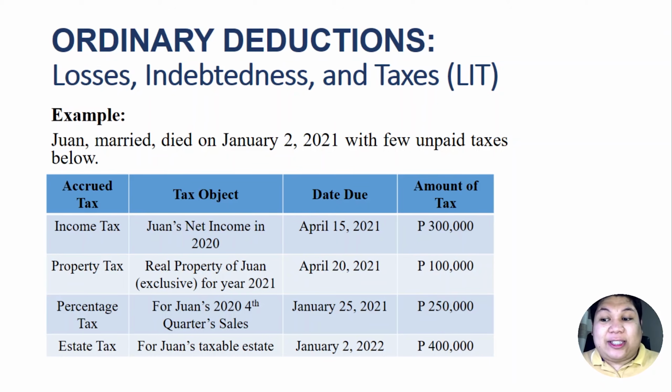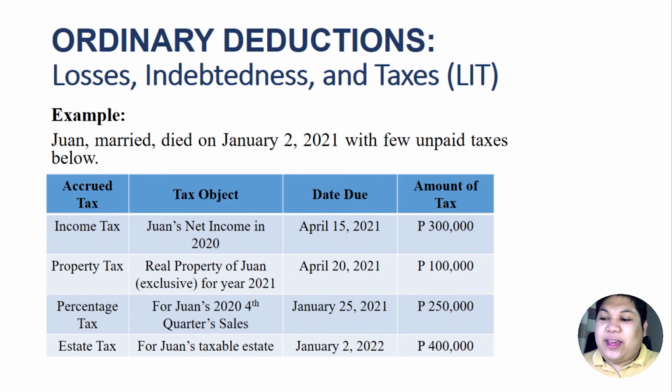Because percentage tax is related to Juan's business, to Juan's sales. Okay? So therefore, this percentage tax should be deducted as an itemized deduction for income tax purposes and not for estate tax purposes. Okay?